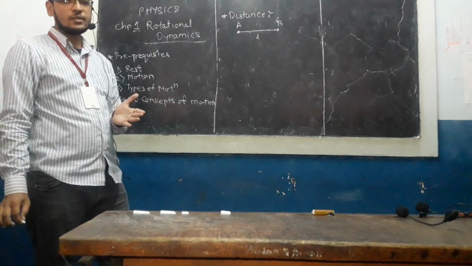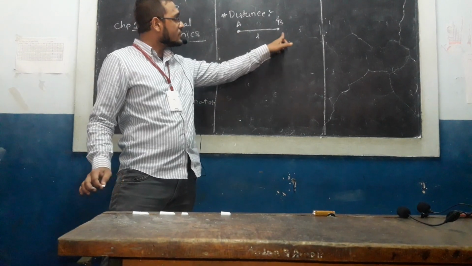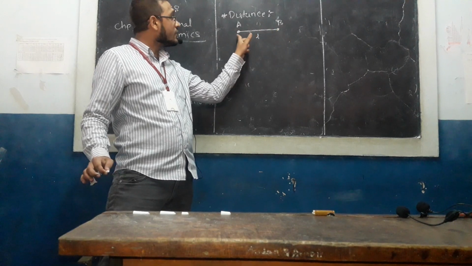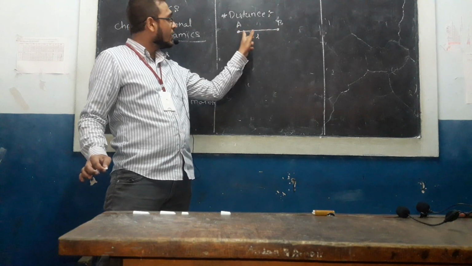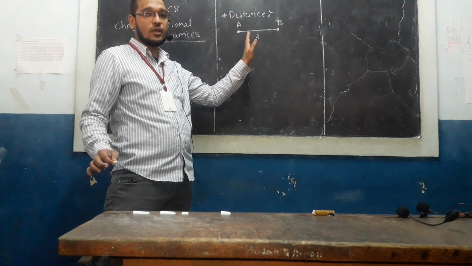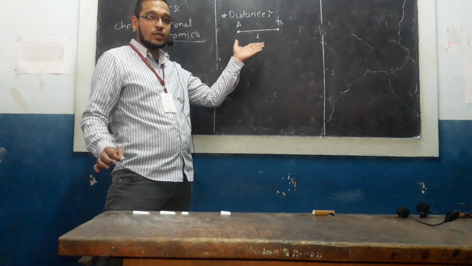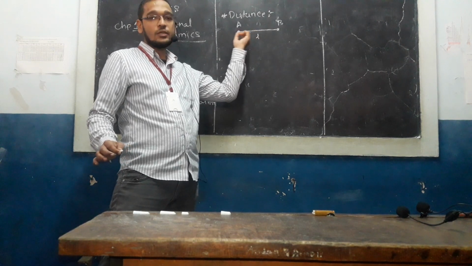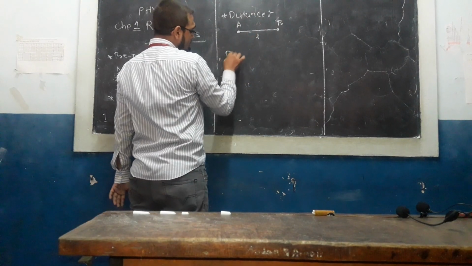If you take the example of Mumbai and Khed, suppose this is Mumbai, this is Khed. These are the two fixed points, and there is a road that connects these two cities. The length of the road is fixed and is not going to change. Whatever the length, let it be 200 kilometers or 240 kilometers, that is nothing but the distance between the two cities.